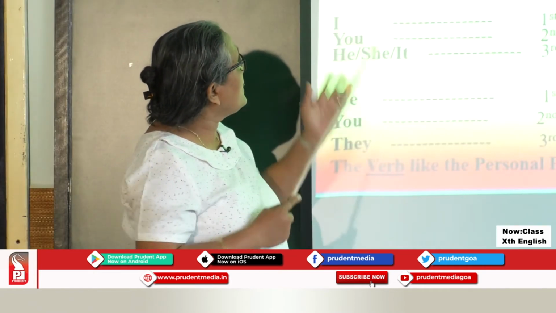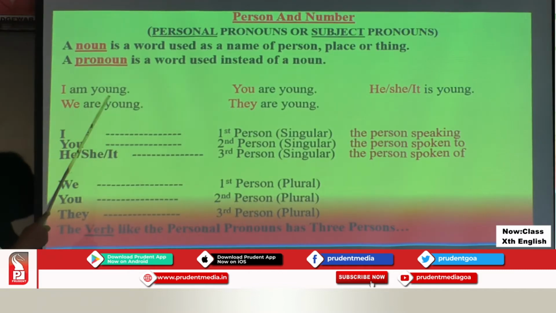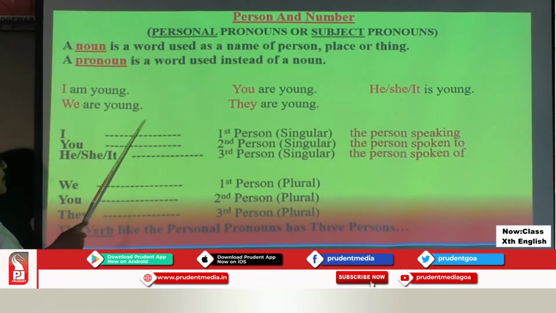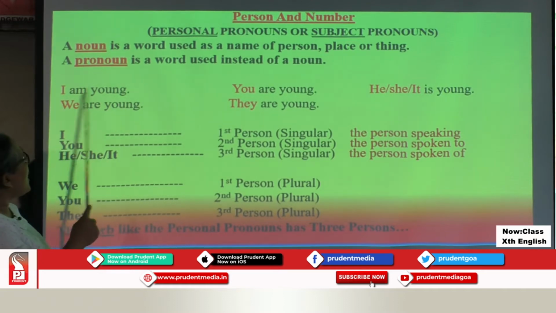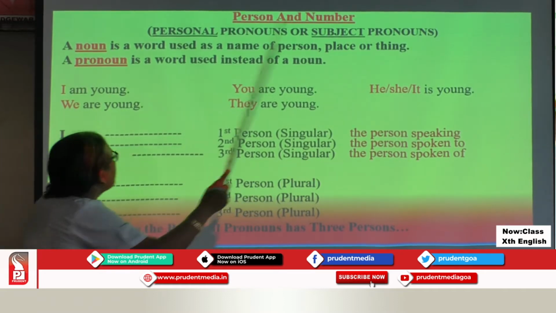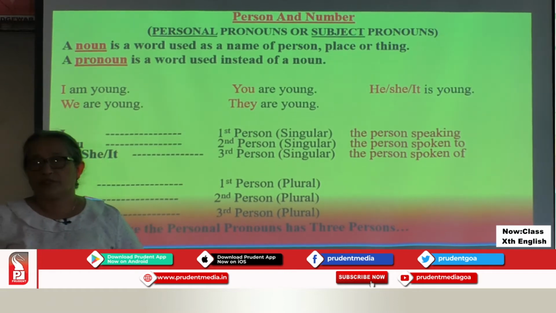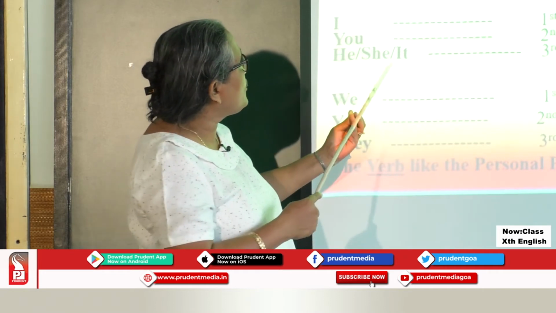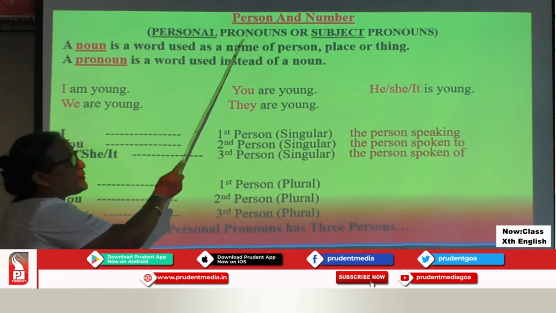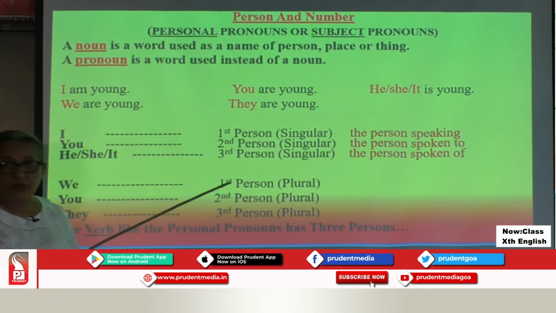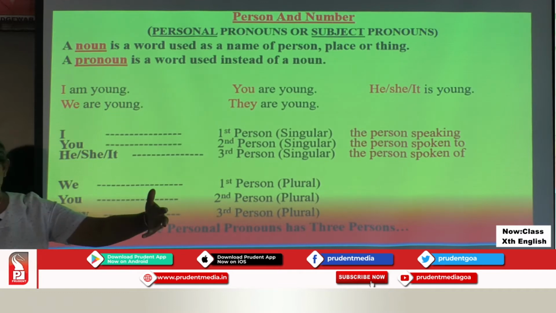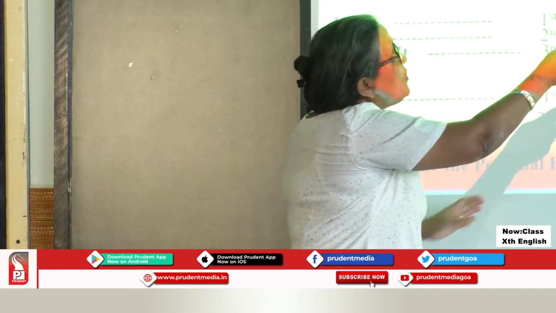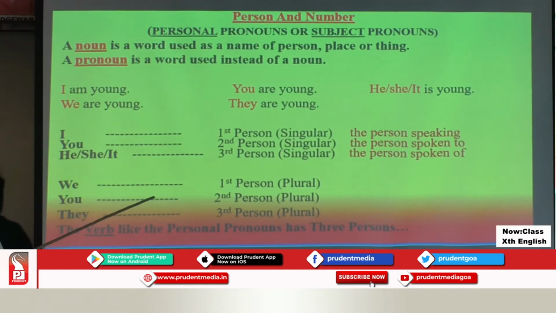Now children, look at these examples. I am young. You are young. He, she, it is young. We are young. You are young. What is I, you, he, she, it, we, and they? They are pronouns. Now that you have understood the base, what is a noun, what is a pronoun, I will take you further. We have personal pronouns, we have subject pronouns. We also have more pronouns, which I will not deal here. I will only deal with subject pronouns and object pronouns in my next slide.